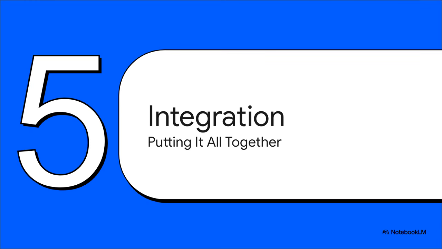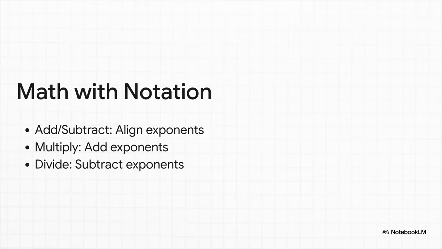And finally, step 5, integration, putting it all together. Now that we've got our individual tools mastered, it is time to actually bring them all together. Because in real-world physics problems, units, conversions, and scientific notation don't just live in isolation. They have to work together harmoniously. So, if you're going to calculate anything in physics, you absolutely need these final survival rules for doing arithmetic with scientific notation. Here they are.